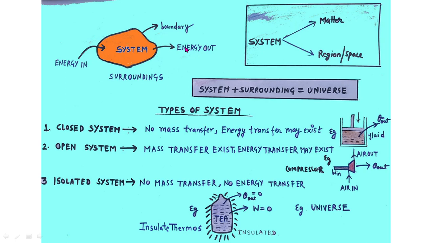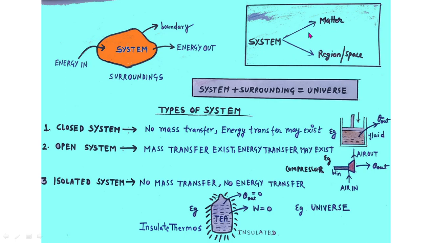We have to concentrate our focus over this orange part, which is called our system. So that part of the matter or space or region over which our focus is concentrated is called the system.